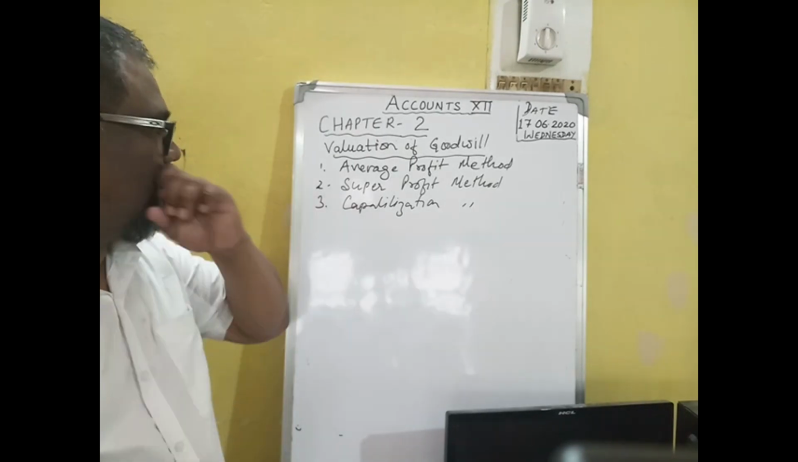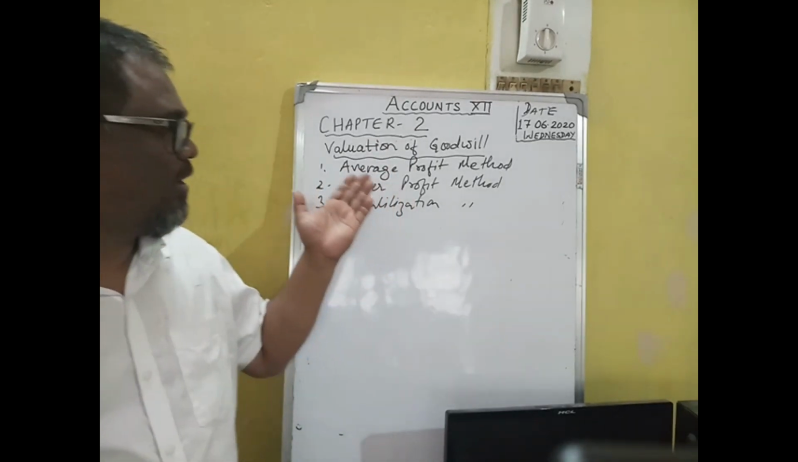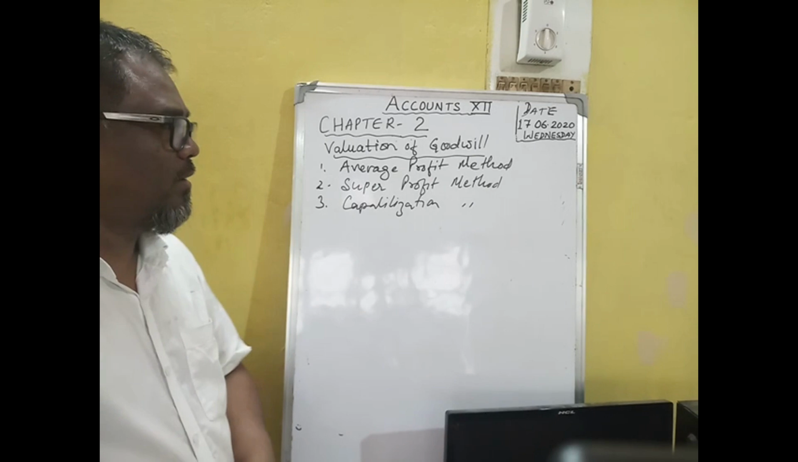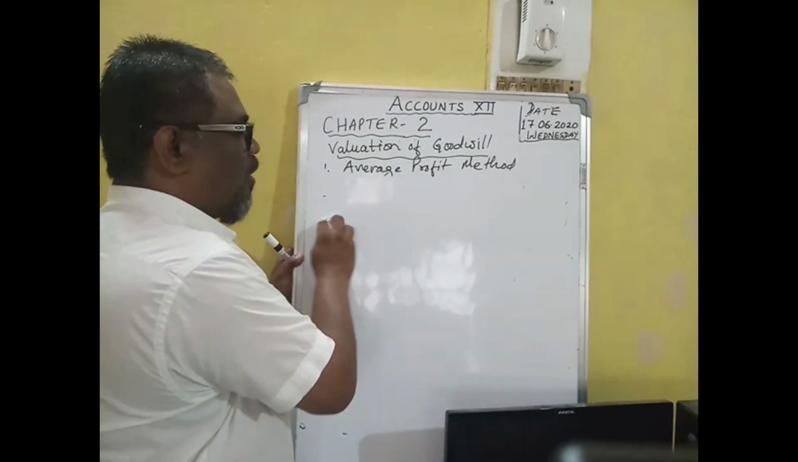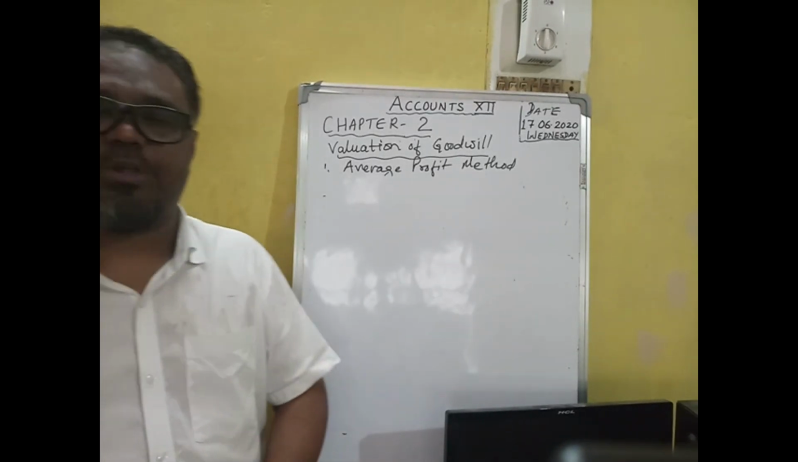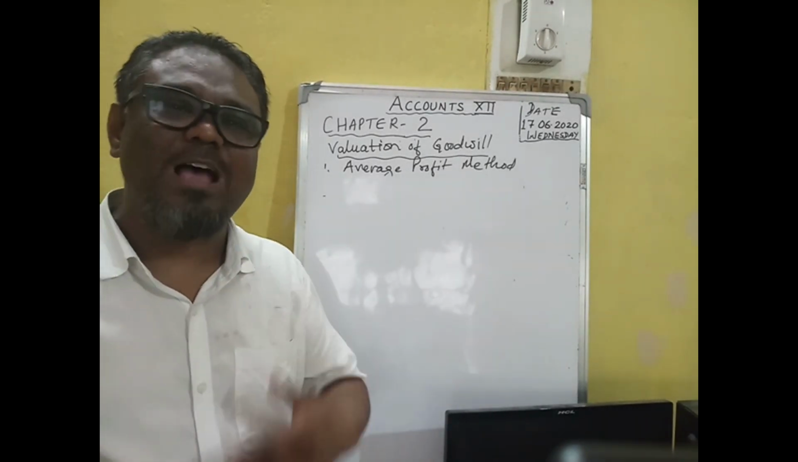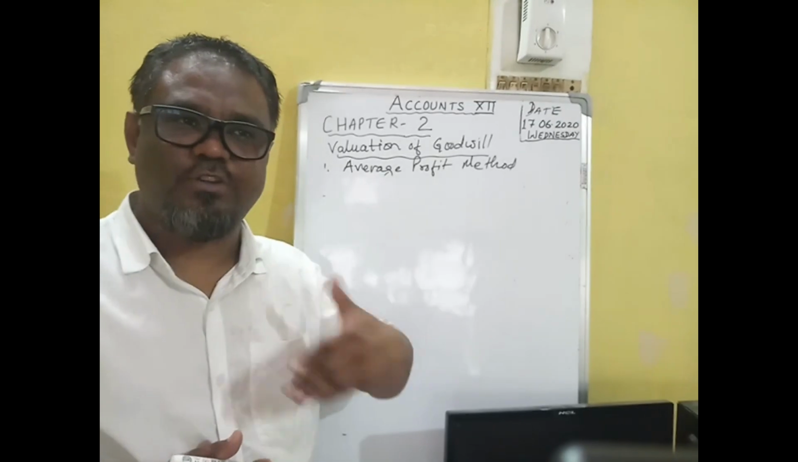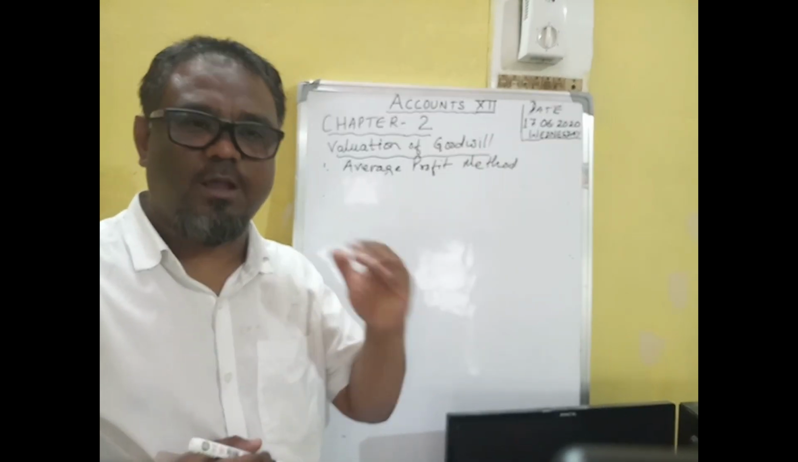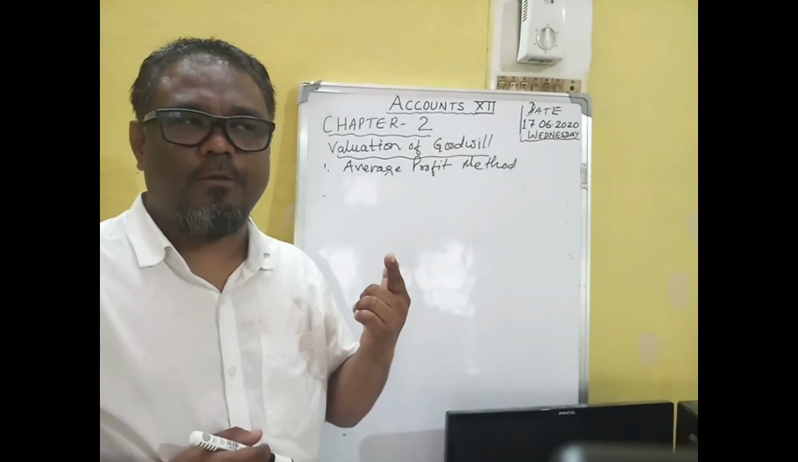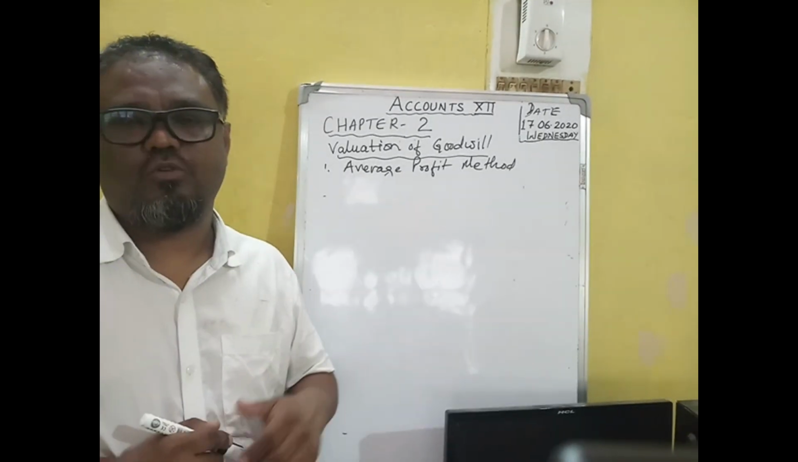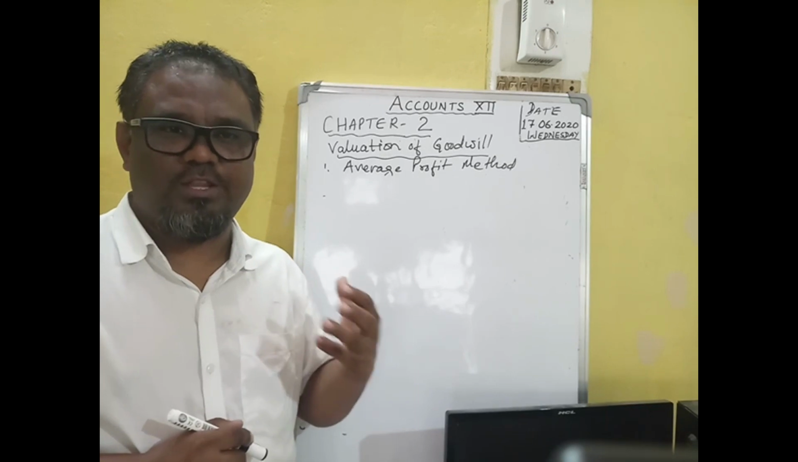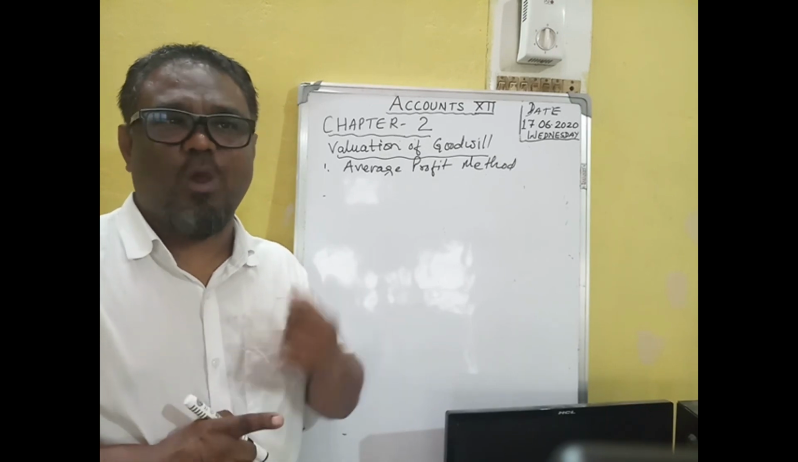So there are three methods of valuation of goodwill, and we are going to do them one by one. First we will do the average profit method. Here we have to take the average profit of the past years. Past year profits are added. How do you calculate it under the average profit method? The first step is you have to see the past profit of each year.